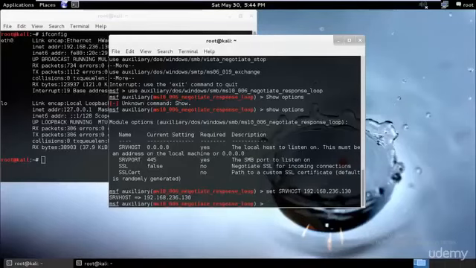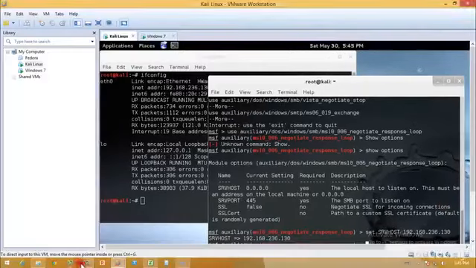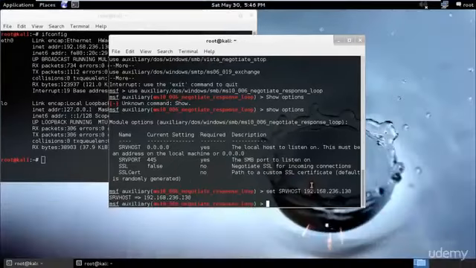Now since we have our SRV host, we need to go ahead and use run, and in the last step we will run our auxiliary module before we actually execute these things. So now this would be the last step that I would be doing. Once the auxiliary module executes, it generates a shared folder link which you can then send to the target machine, and in this case the link would be something different. So I'll just type run over here. I don't remember exactly whether run should be in capital or small. I'll just go ahead and run.